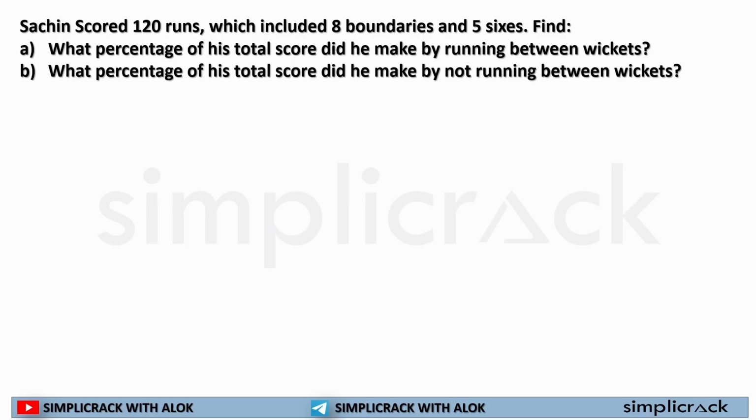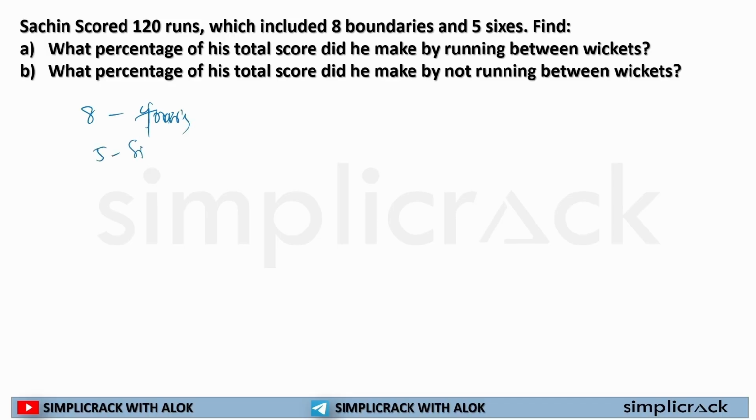Now, this question has already been asked in various examinations repeatedly. Sachin scored 120 runs, which included 8 boundaries and 5 sixes. 8 boundaries mean 8 fours.